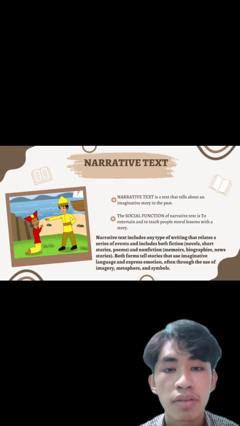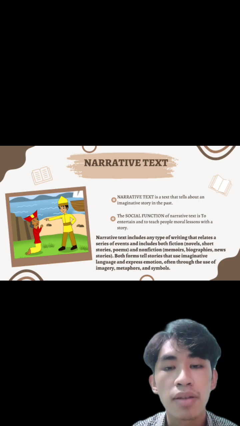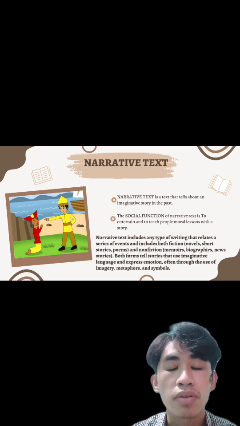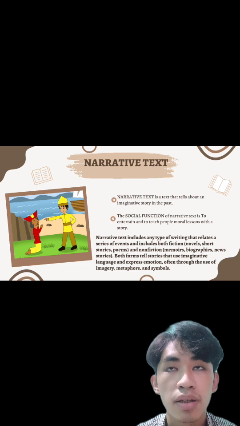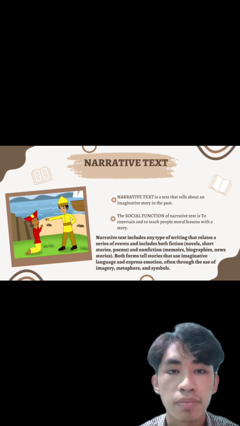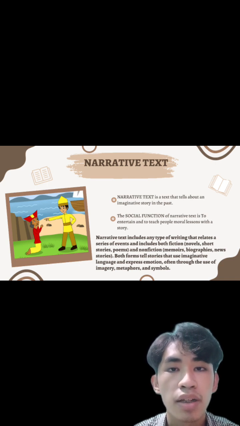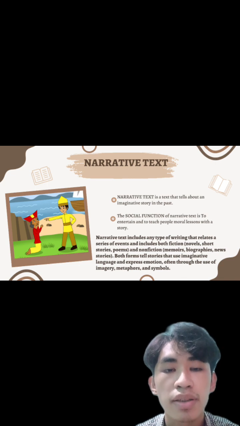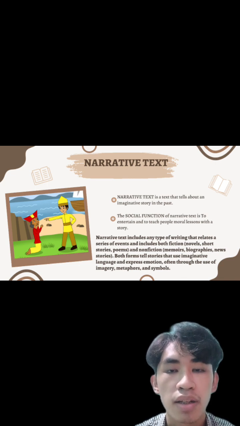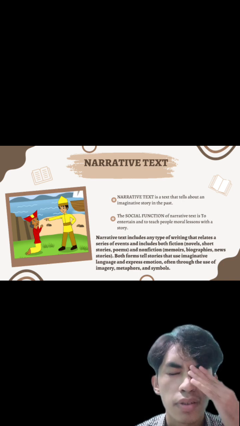And the social function, the function of narrative text, is to entertain and to teach people a moral lesson with a story. So actually the main purpose is to make the listener take a lesson from the story that is being told to them. That's why the stories are made up for this purpose. And the next is to entertain too, not just for the lesson, but also to entertain the listener of the narrative text.